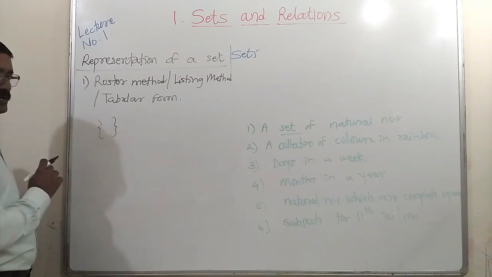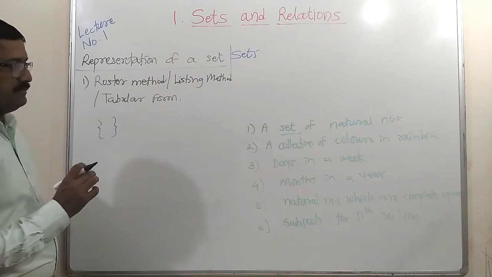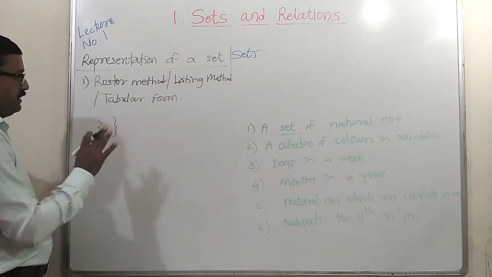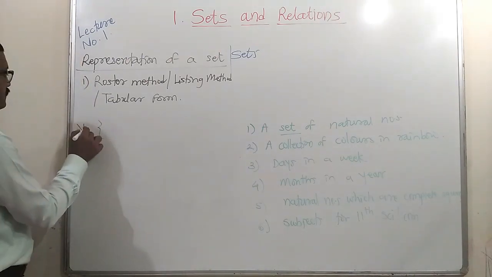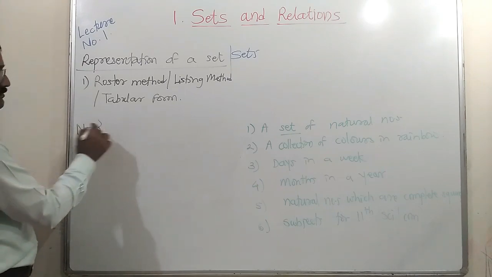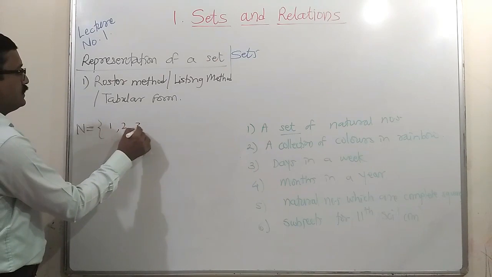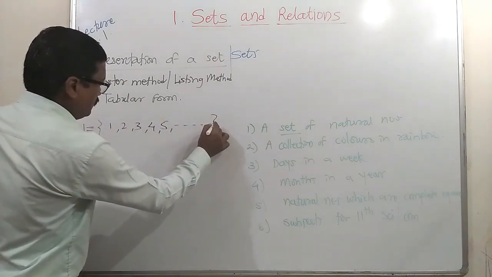In between these two curly brackets the elements are written, and between any two elements a comma is written, so they are separated by commas. For example, a set of natural numbers is denoted by the letter, suppose, N. Then N is equal to {1, 2, 3, 4, 5, etc.}